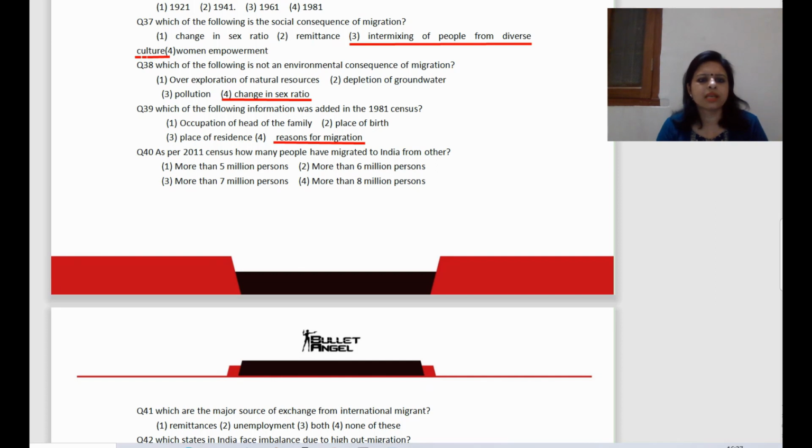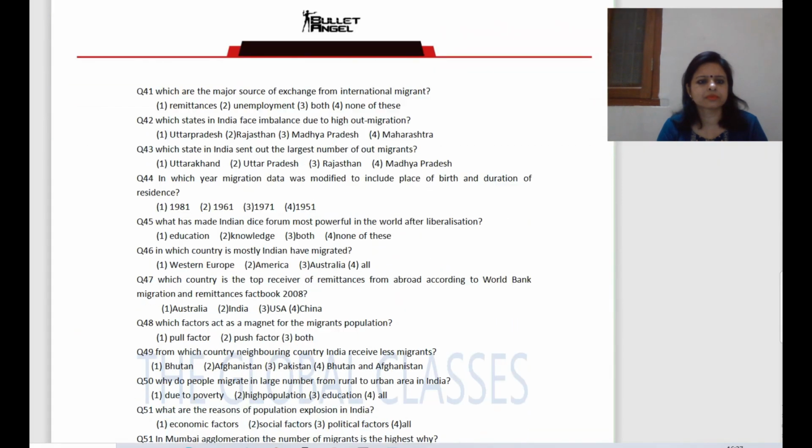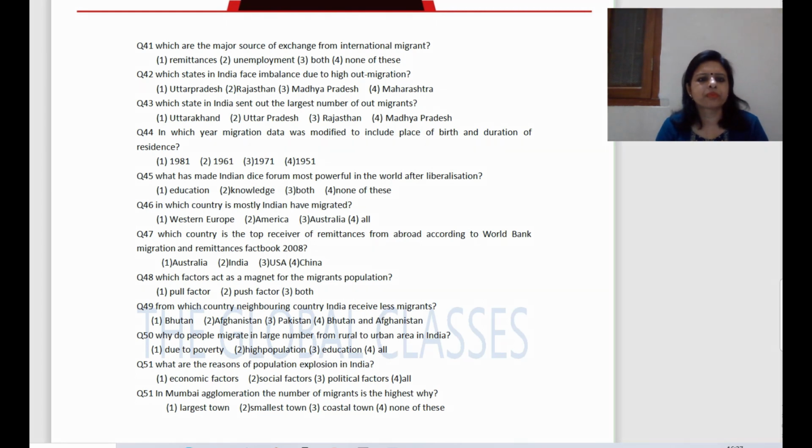Now next question. As per the 2011 census, how many people have migrated to India from other countries? The right answer is more than 5 million persons. You can take a screenshot. Yes, now next question. Which is the major source of exchange from international migrants? The right answer is remittances. Now next question. Which state in India faces imbalance due to high out-migration? The right answer is Uttar Pradesh.